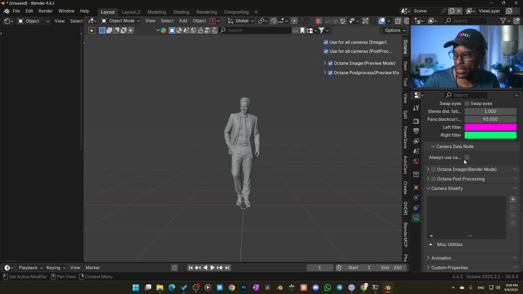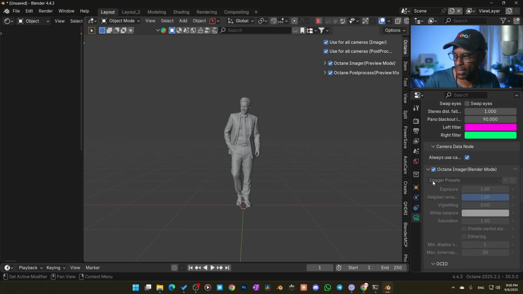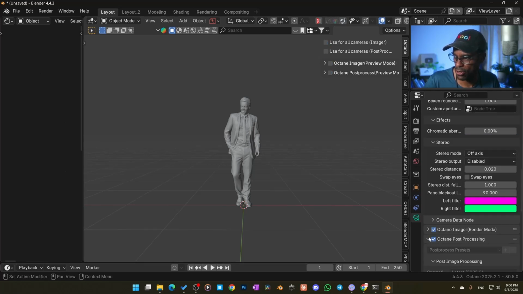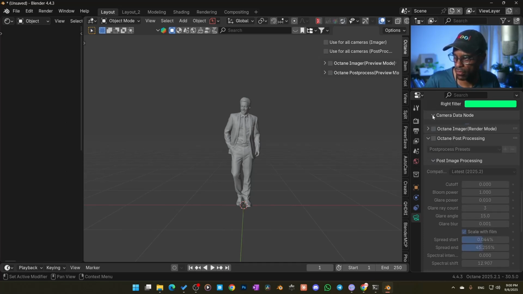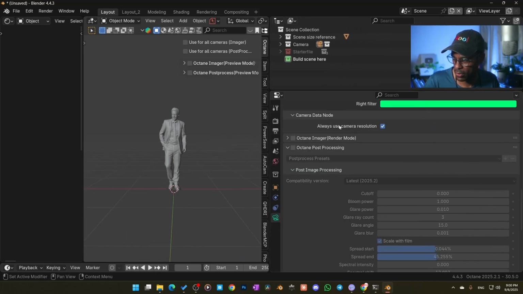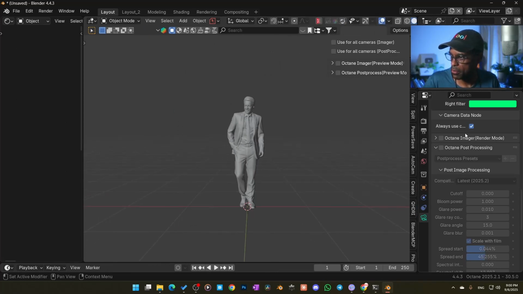So typically always use, like, I don't even know how to activate it, to be honest, because I never use it. Let me turn all of these off. But yeah, you don't need it. It's just a duplicate. You don't need it. So literally just turn all of these off here. What does that say actually? Hang on one second, guys. Use camera resolution. Okay, that's not exactly what we're looking for. But yeah, you don't need it. Just turn those all off.